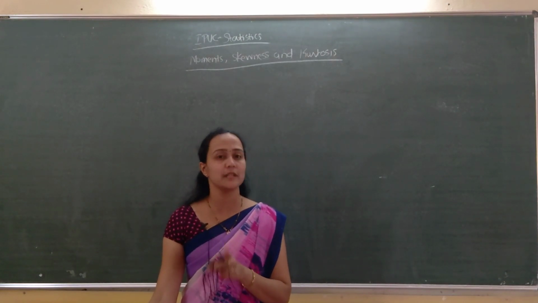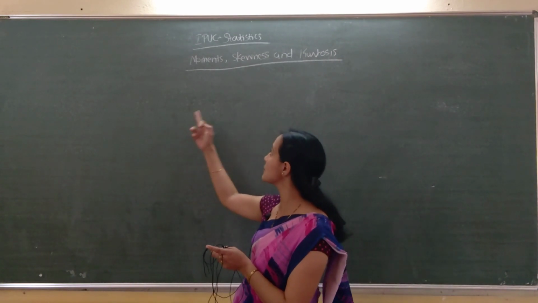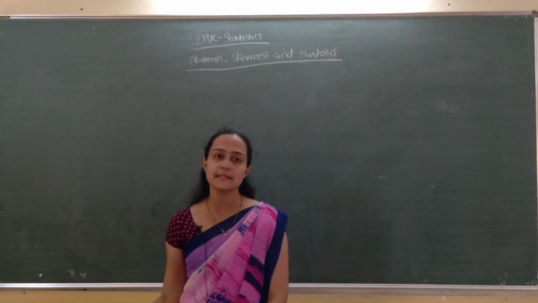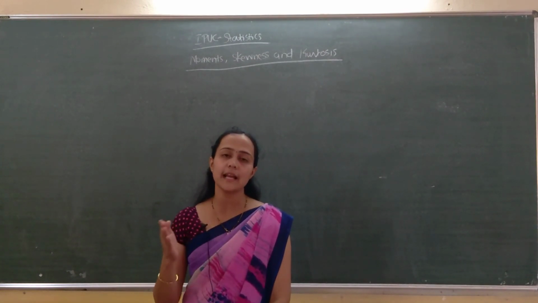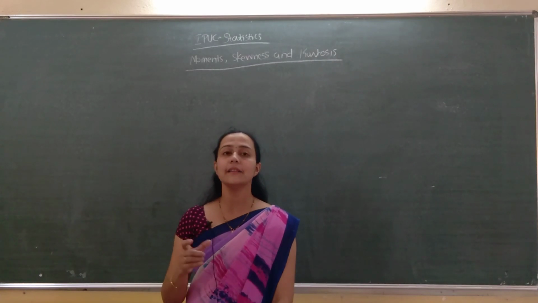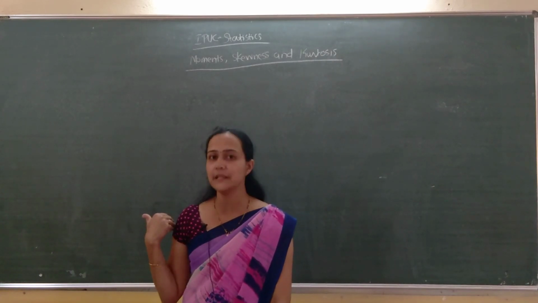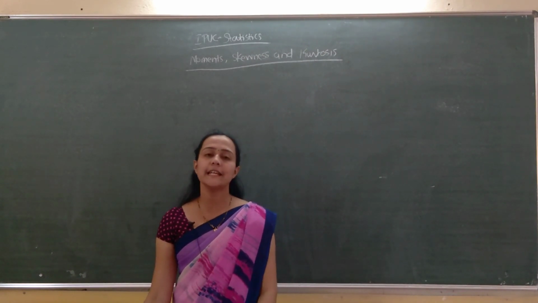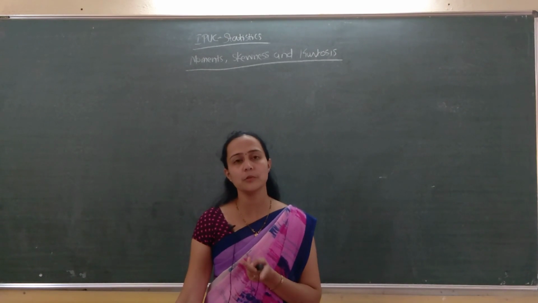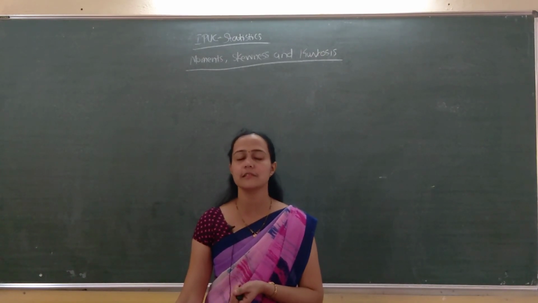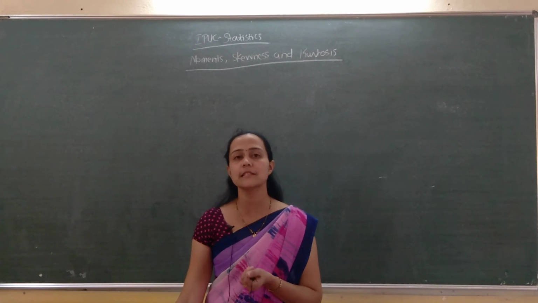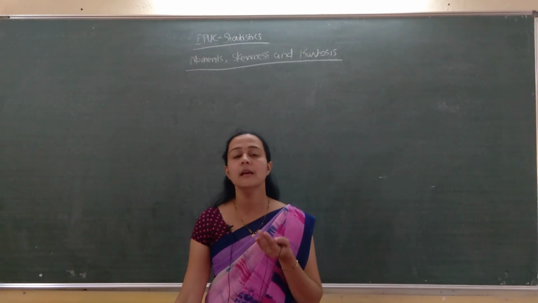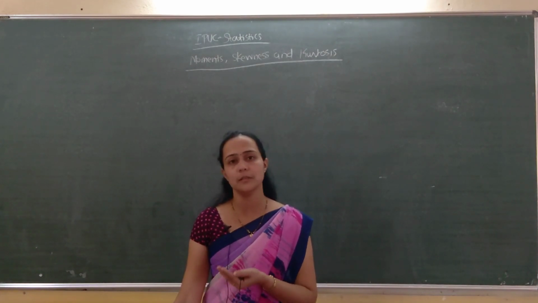After that we saw skewness. Skewness means a lack of symmetry. In any frequency distribution, if mean, median and mode are not equal, there will be some asymmetry, and that asymmetry is called skewness. There are two types, positively skewed distribution and negatively skewed distribution. For a positively skewed distribution, mean is greater than median greater than mode, and for a negatively skewed distribution, mean is less than median less than mode, isn't it?